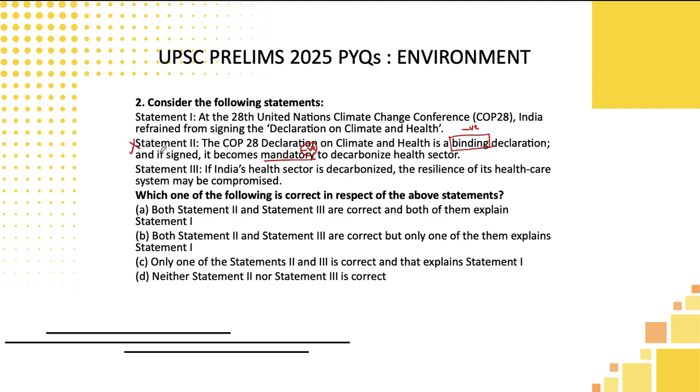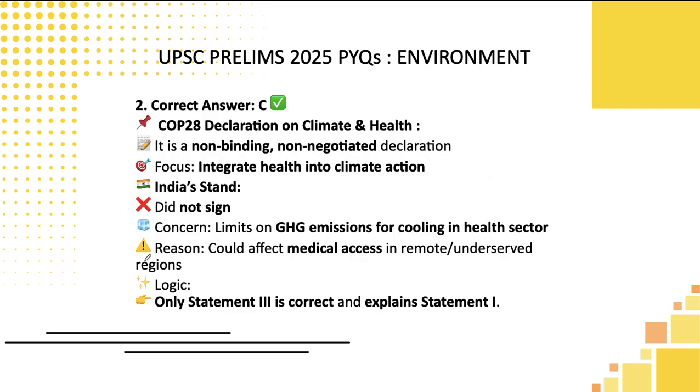So you can directly eliminate the second statement and look at the options here, students. Only one of the statements has to be correct. That is given only in option C. So you don't need to waste your time reading the other statements. Directly go and pick option C.